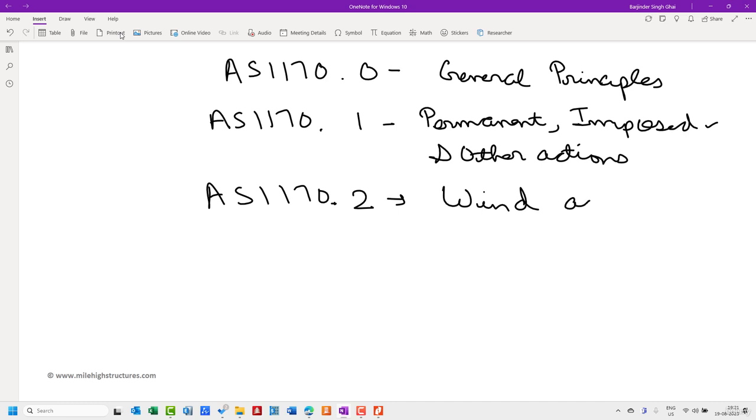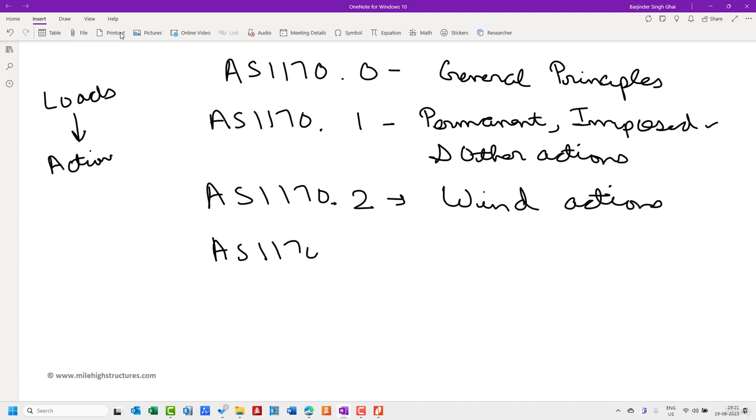And one more thing, in the earlier code, we were using the word loads. When we refer to the old codes, we name it as loads. But now in the latest codes, it is named as action. So that is why we shall also be dealing with the permanent, imposed, and other actions. AS1170.2 deals with the wind actions.